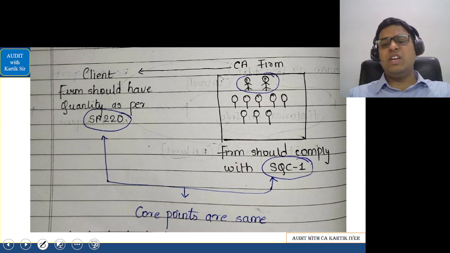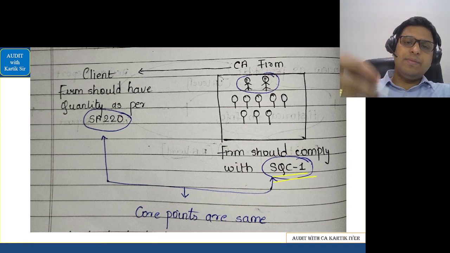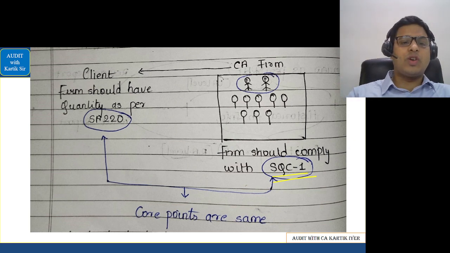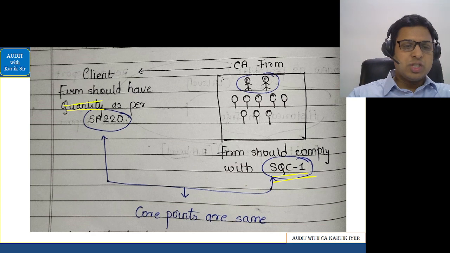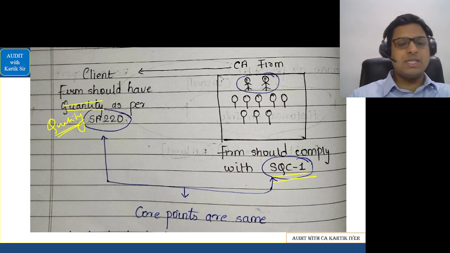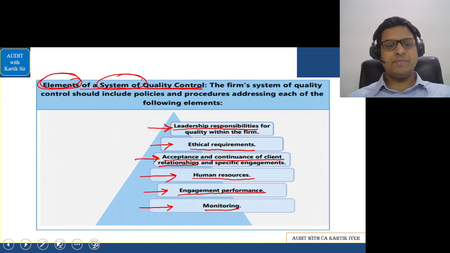Now in the case of a CA firm, the firm should comply with SQC1, and when the auditor does his work, he should ensure that quality is there in place. That is basically what is given here. Okay, here it should be quality. One second, quality should be there in place. Okay. Now let's go ahead in this part. Let's see this, please here.